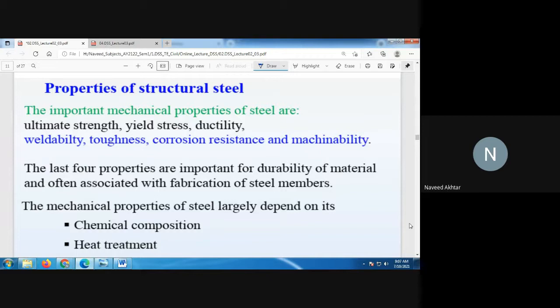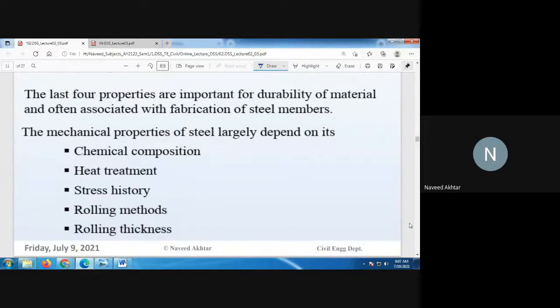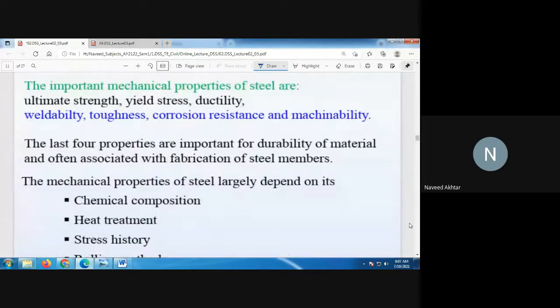The important mechanical properties of steel are its ultimate strength, or ultimate stress, yield stress, ductility, weldability, toughness, corrosion resistance, and machinability. These properties we will see. The last four properties discussed here, weldability, toughness, corrosion resistance, and machinability, are very important for durability of the material, and are often associated with the fabrication of steel members.